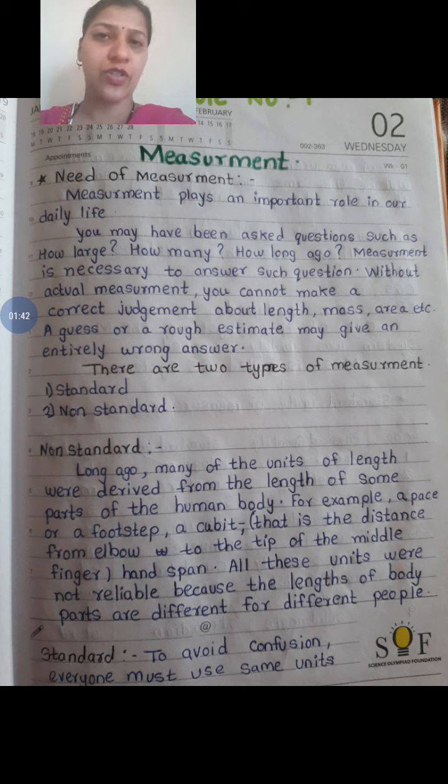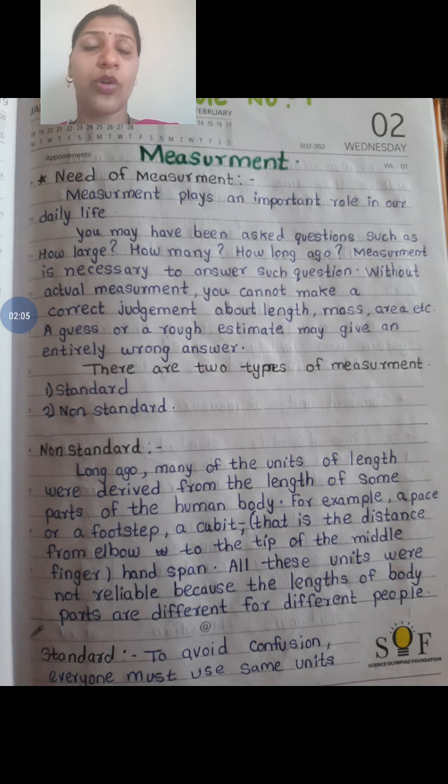But as you know, every person doesn't have the same body. The structure of the body is different for each and every person. So that is a non-standard unit. It was not considered a proper unit. To overcome this, the scientists formed a particular standard unit of measurement, to avoid the confusion. So we use a standard unit.